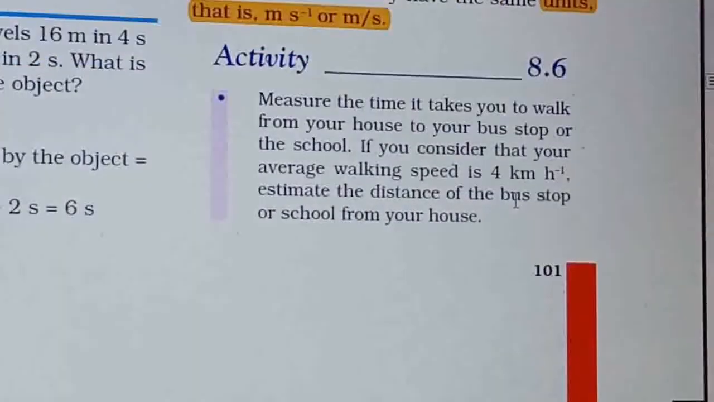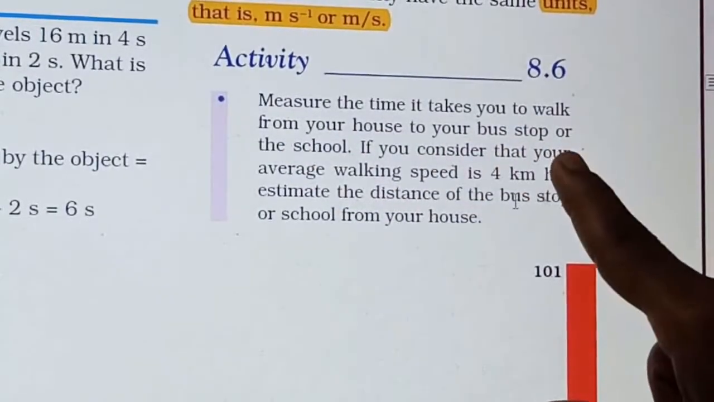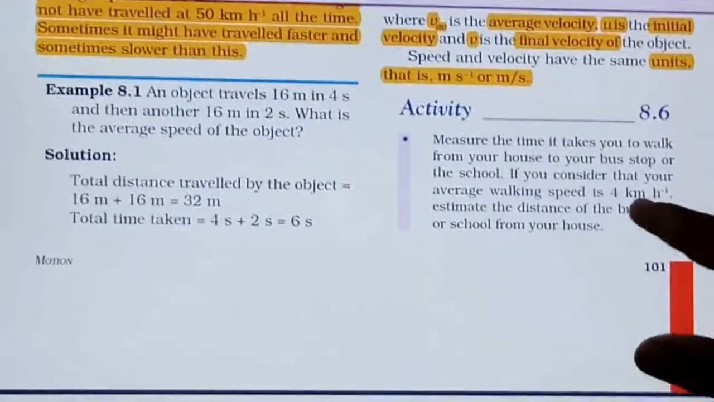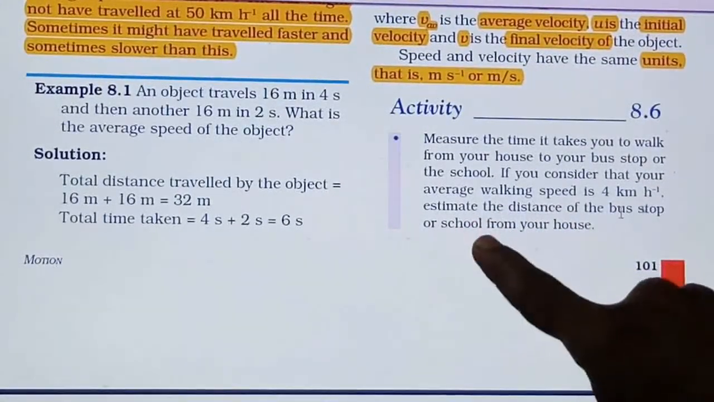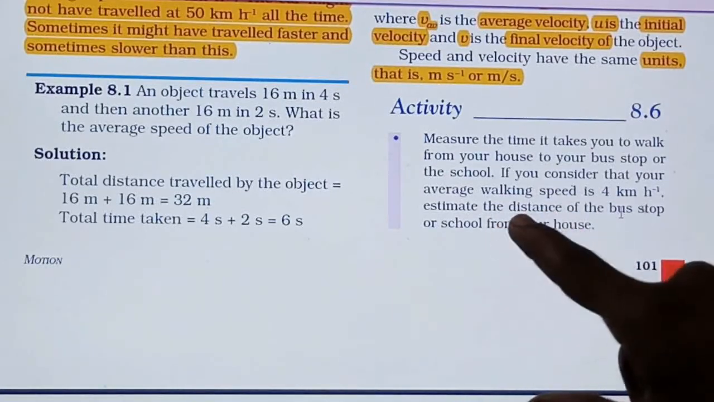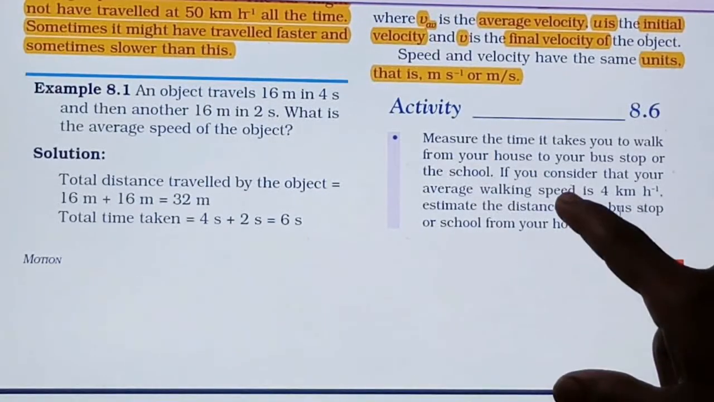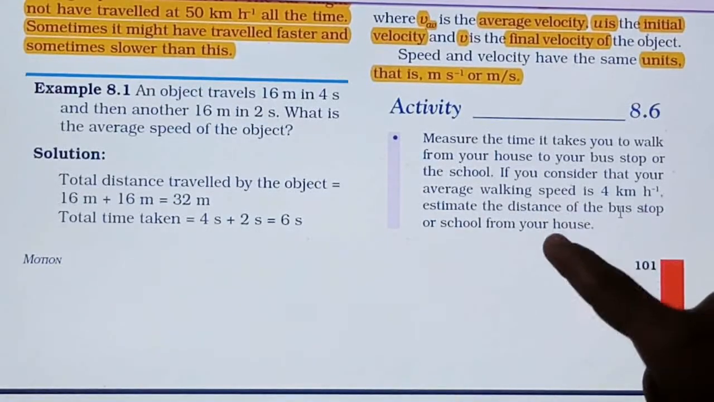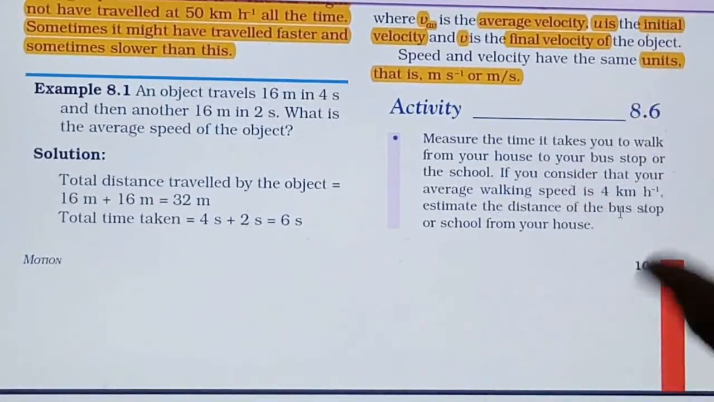See, one activity is given. Measure the time it takes you to walk from your house to your bus stop or school, if you consider that your average walking speed is 4 km per hour. This is the average walking speed, right? Estimate the distance of the bus stop or school from your house. So you have to find out the distance. If you have the speed, then you can find out the distance from whatever time is taken by you to reach that spot. Out of these three quantities, two quantities you know, so definitely you can find the distance.